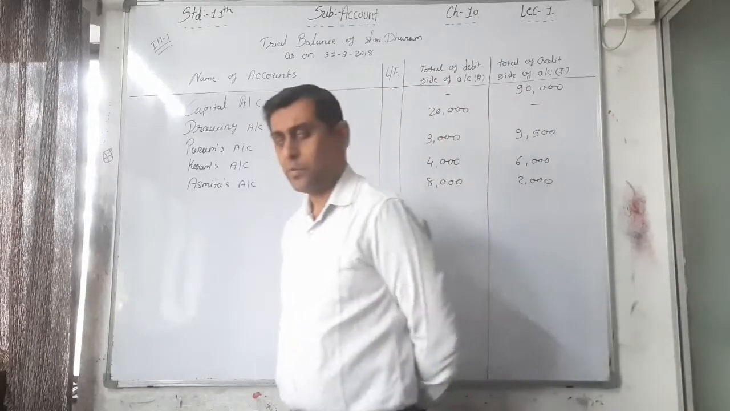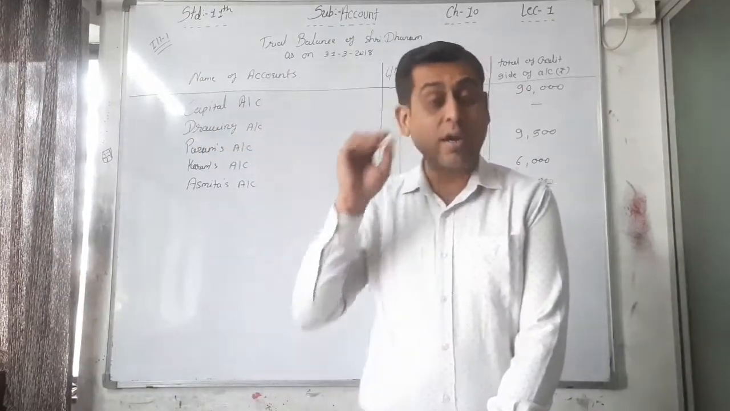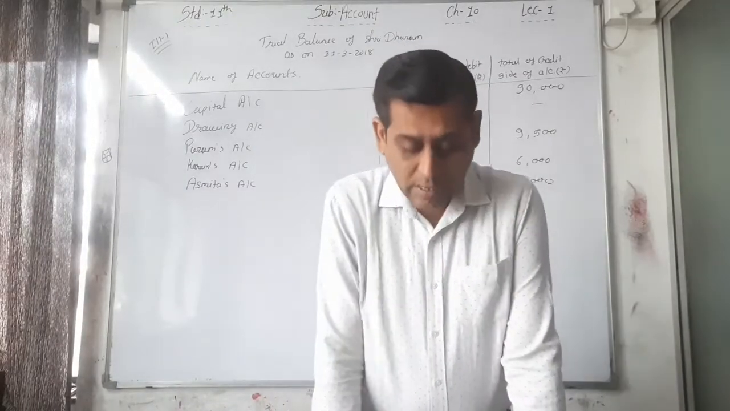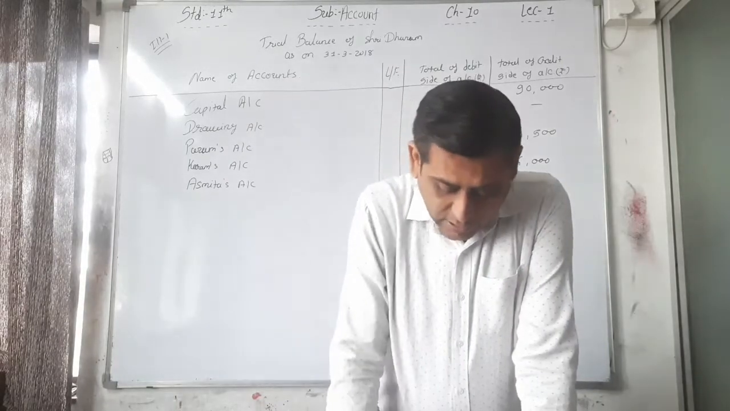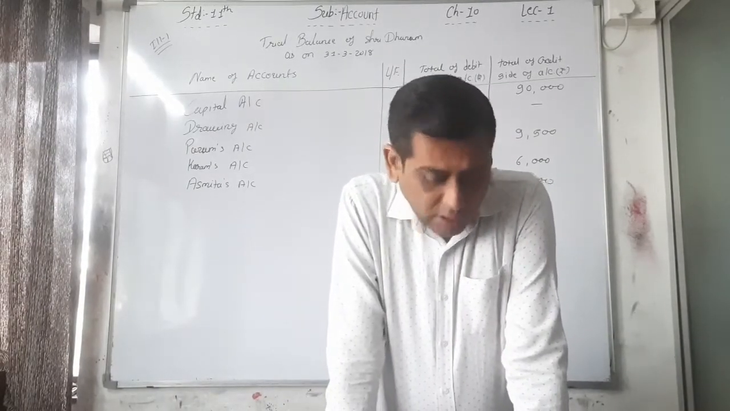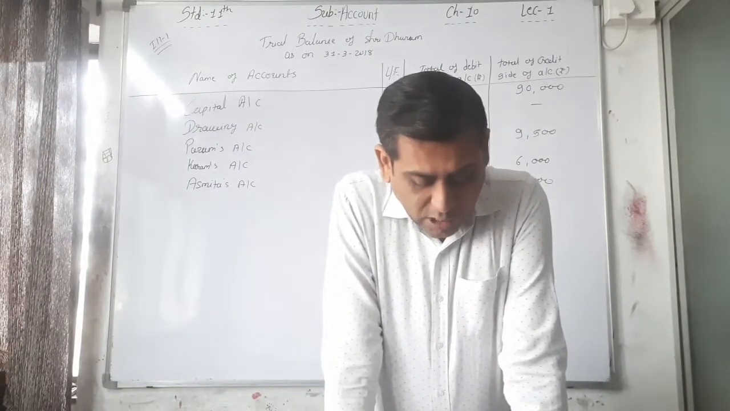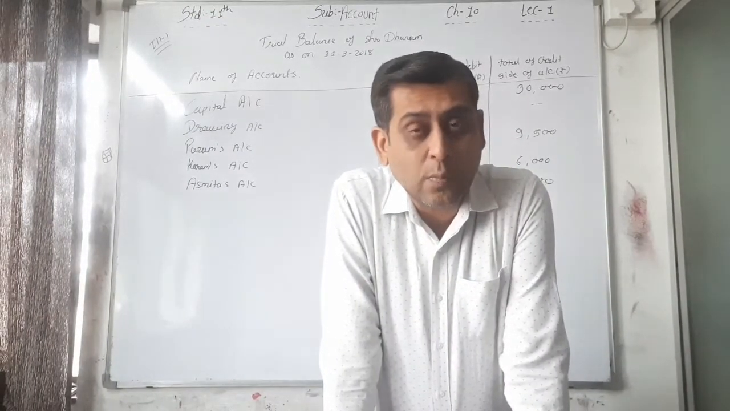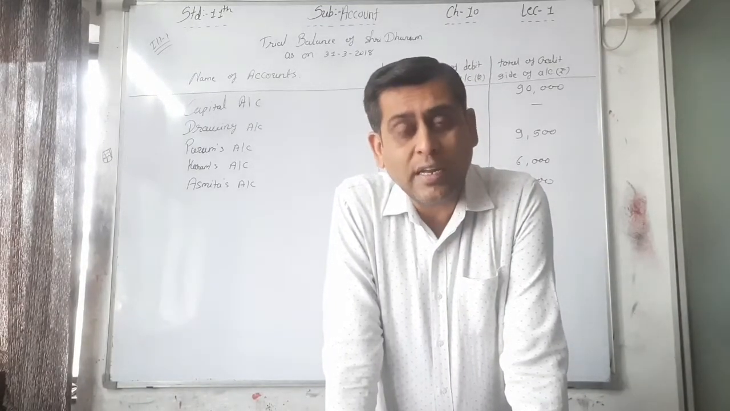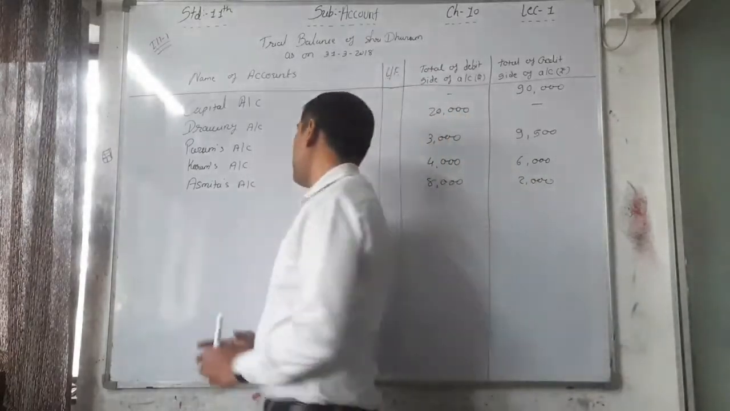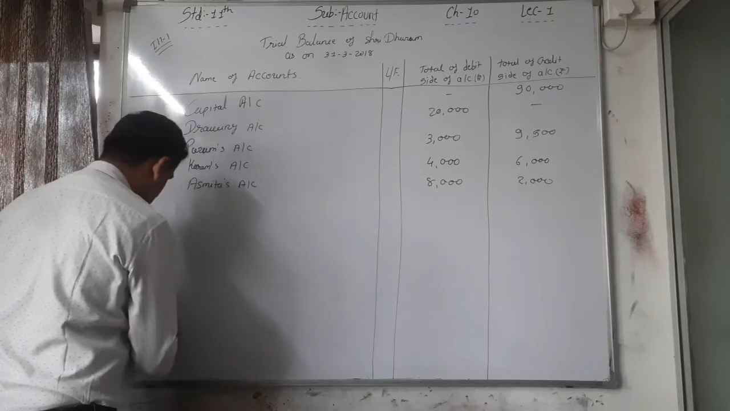I am not discussing more than that here. You just have to write down this sum in your example book. Please write down illustration number 1 as it is. The last one is the purchase return account, credit balance 2,000. Here the last one is the purchase return account, credit balance as it is, 2,000. So please write that down. And the main thing you have to do is the answer only.